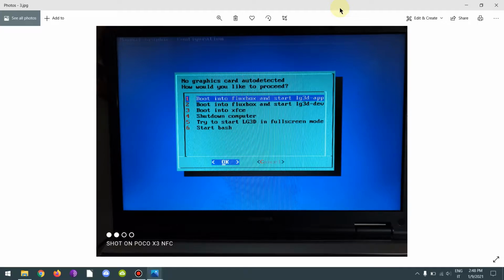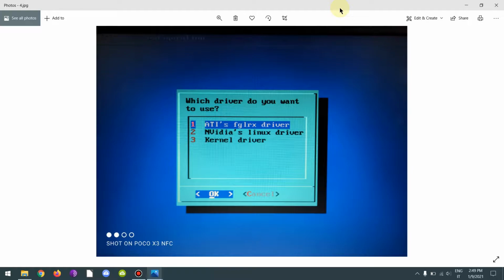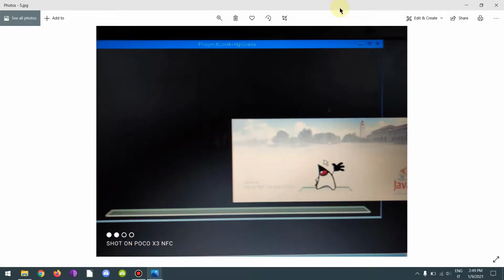There is also an SFC version to do troubleshooting and bash. The graphics driver: ATI, NVIDIA or integrated Intel. And here as you can see it is a 3D desktop application made only using OpenGL and Java 3D.